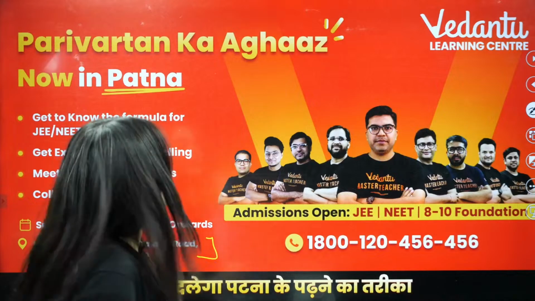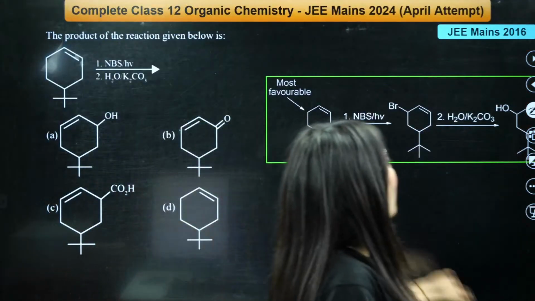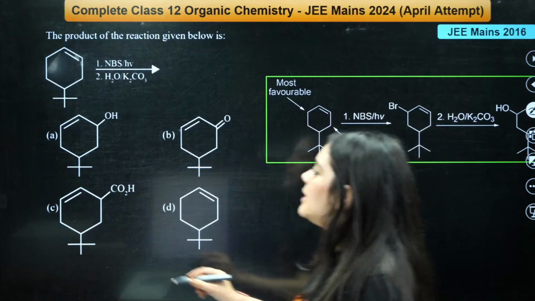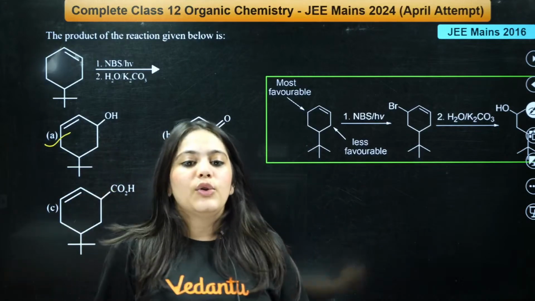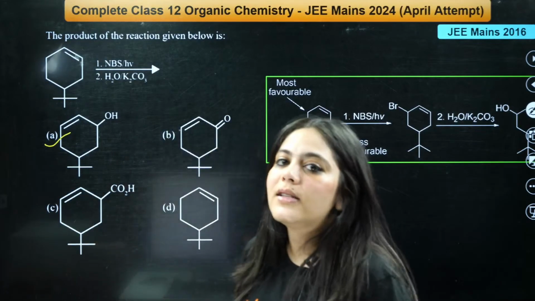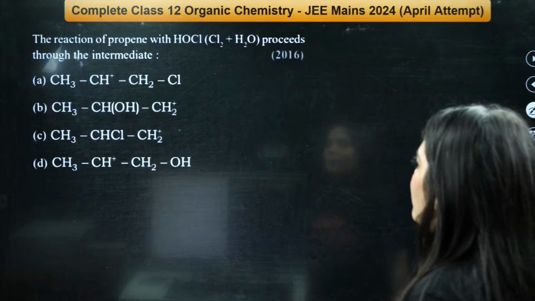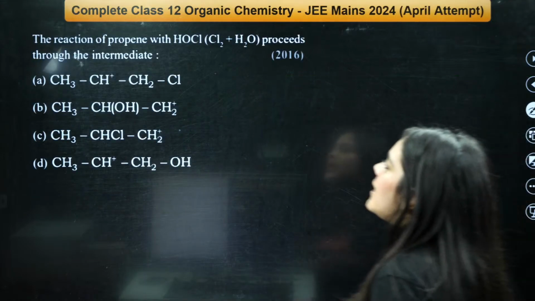Chalo, chalo. Now, we have already done this question. The correct answer was A, right? So you will get this PDF with the answers on your Telegram channel. Now, the next question is on your screen.